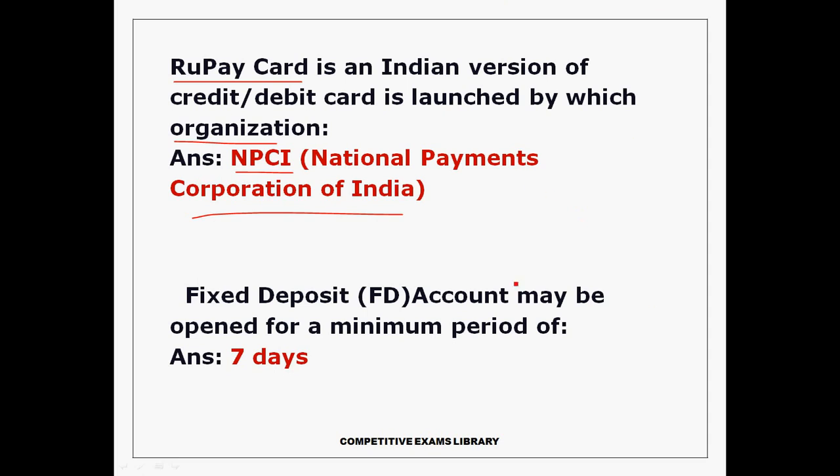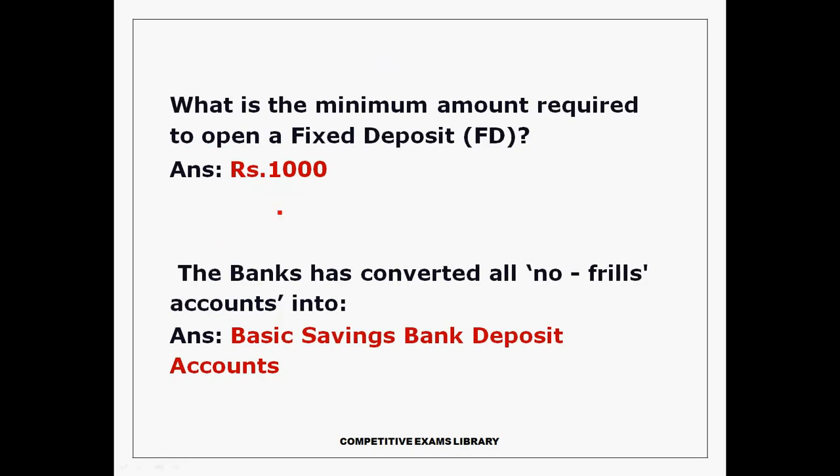Next, a fixed deposit account may be opened for a minimum period of 7 days. And the minimum amount required to open a fixed deposit account is 1,000 rupees. In total, there are 4 accounts: saving bank account, current account, fixed deposit, and recurring deposit account.